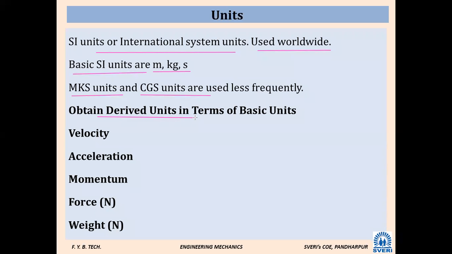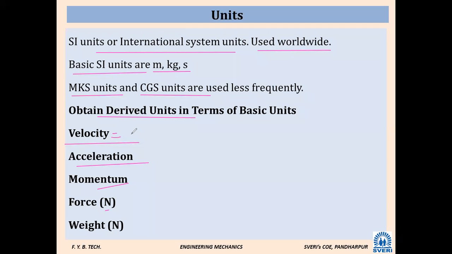Obtain derived units in terms of basic units. See, so whatever quantity you are getting, velocity, acceleration, momentum, force, weight, everything will be a derived physical quantity. I will come to the velocity point.